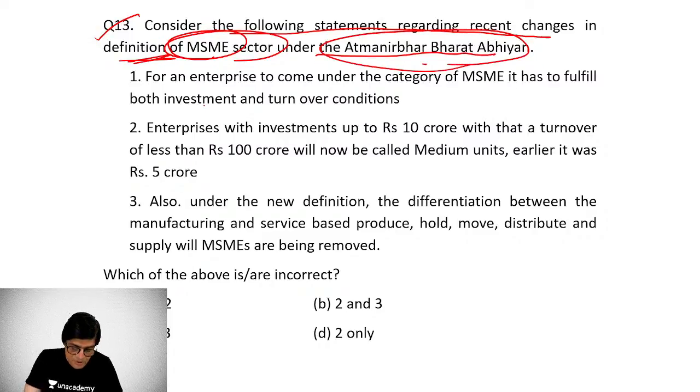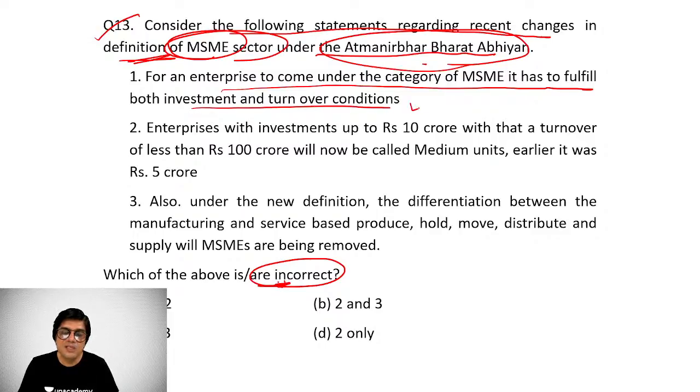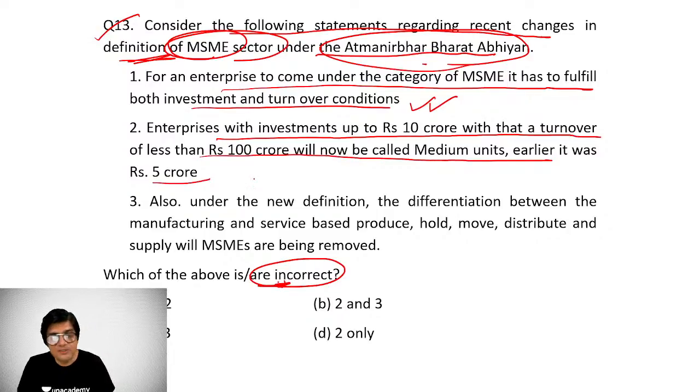Now, this is an important question, and we have to make out which of the above statements are not correct or incorrect, right? For an enterprise to come under the category of MSME, it has to fulfill both investment and turnover conditions. Obviously, this is correct. And enterprises with investments up to 10 crores with a turnover of less than 100 crores will now be called medium units. Earlier it was not. This is not correct. We'll see what are the limits.